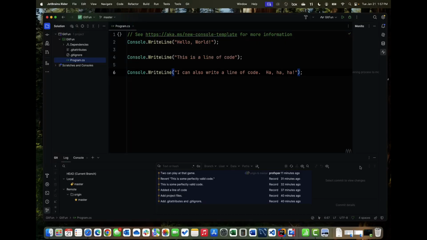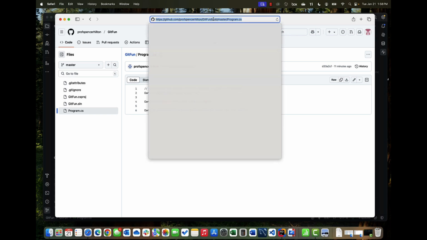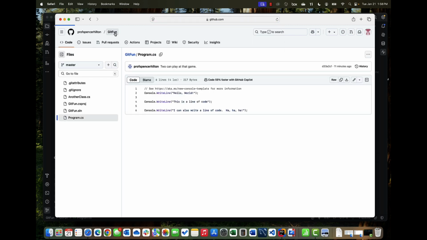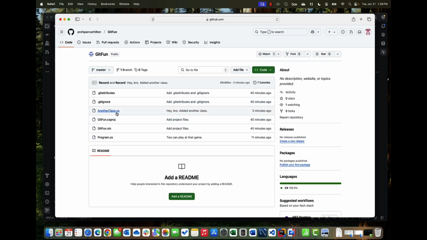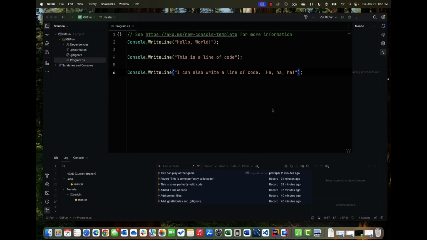Thank you. So as my brother just said, he created this new file, but in my program, I can't see that here because it's only up at the GitHub. If I go in here and refresh this page and go back to all the files, I'll be able to see that another class is sitting up there. But here in my project, I can't see it because I have not gotten that information.